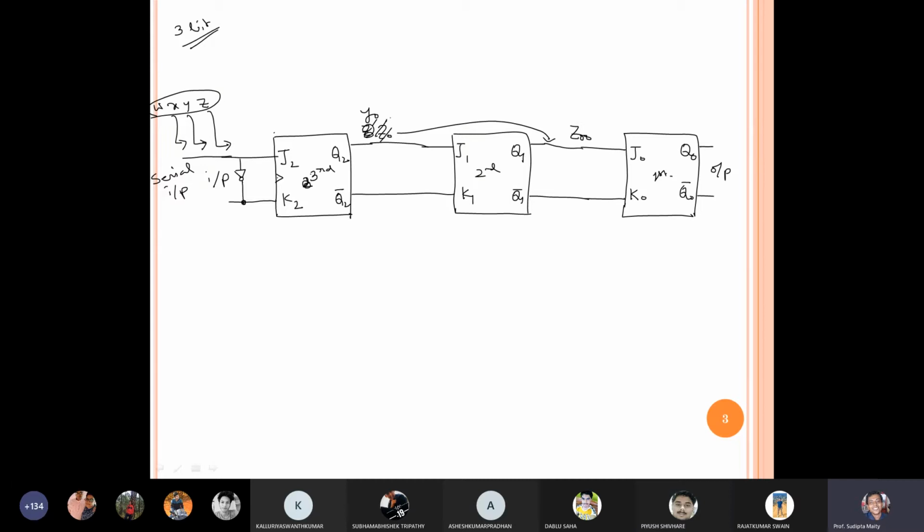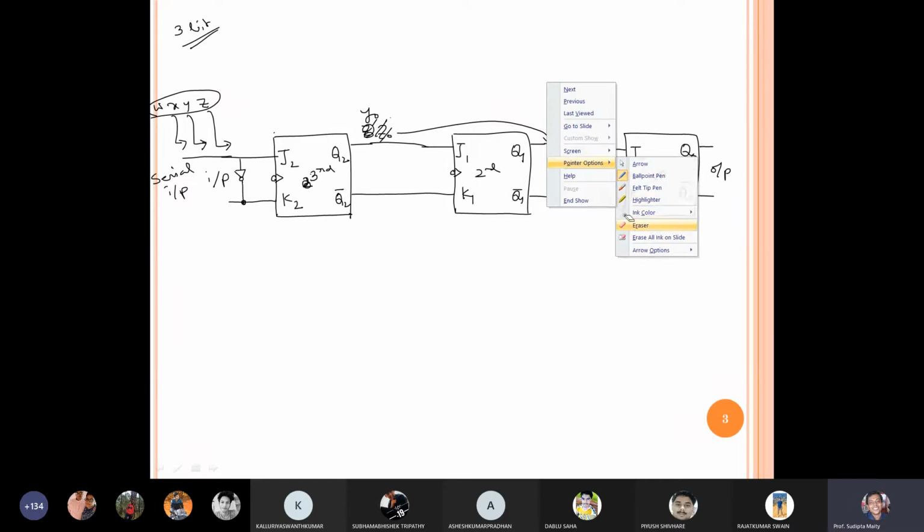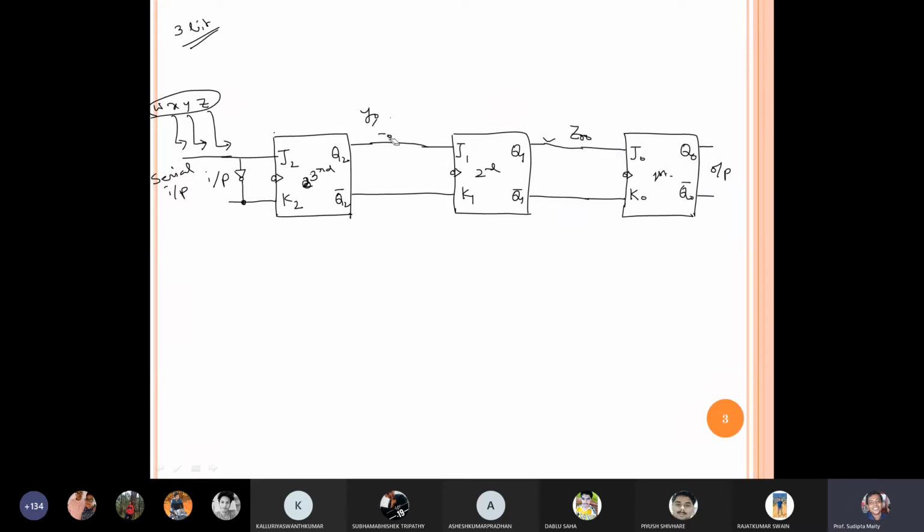Now, suppose there are clocks. We have to always draw some clock. As it is clear, let me remove some undesired part because we don't need this part. So this is my clock CLK.